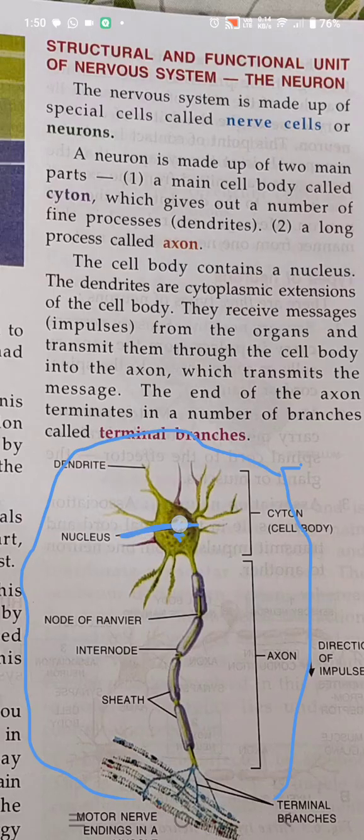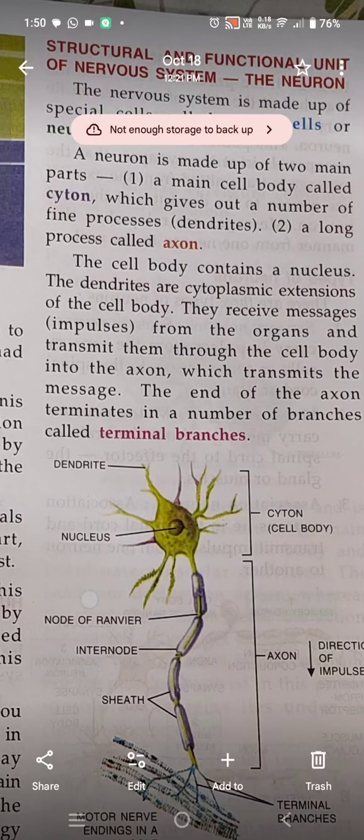This is called the nucleus. And now, the dendrites are cytoplasmic extensions of the cell body. So these are some cytoplasmic extensions of this cell body. This whole is the cell body. Now, what are dendrites? Dendrites are the cytoplasmic extensions of the cell body. And now, what is the function of these dendrites?